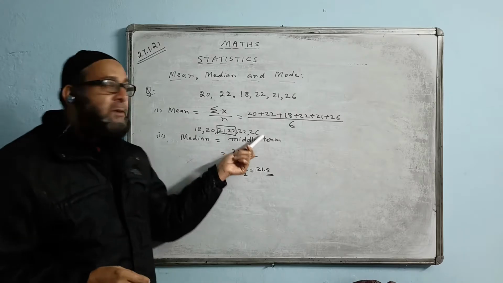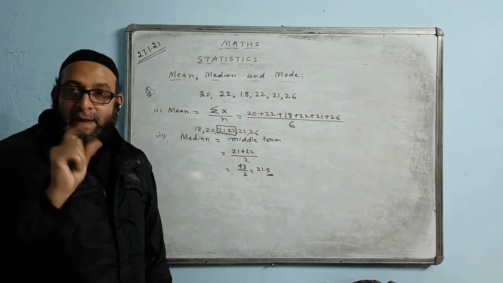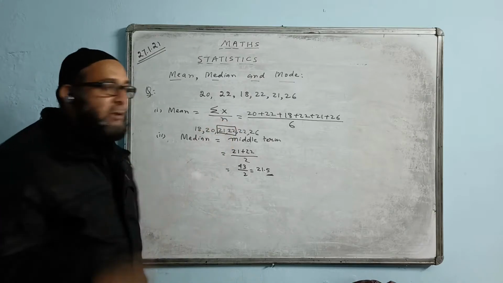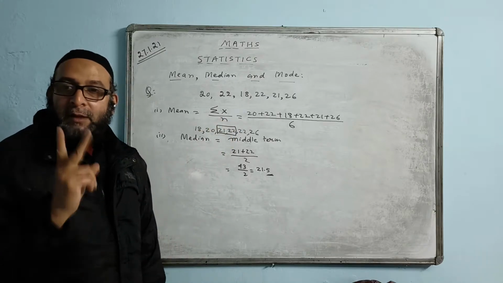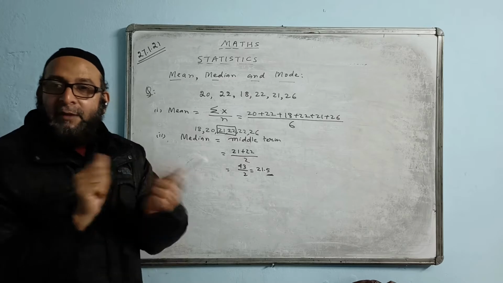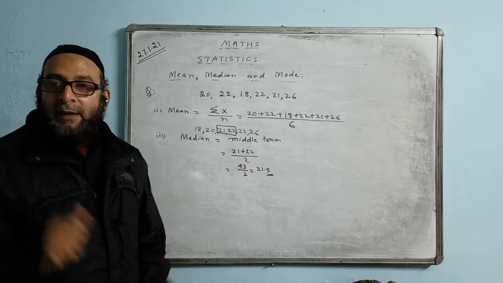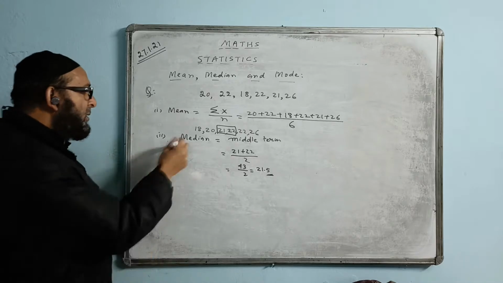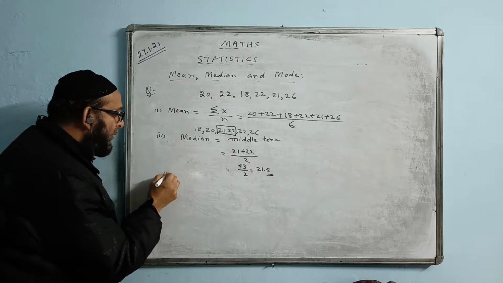If there are 7 numbers, then the fourth number comes exactly in the middle. So they will write that as the answer. Whichever fourth number comes, that is the only answer. But if there are two numbers in the middle, we take the average of the two numbers. Add the two, divide by 2, and that will be the answer. This is how we find the median.